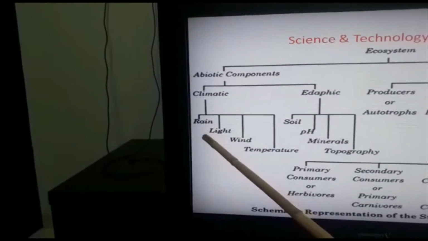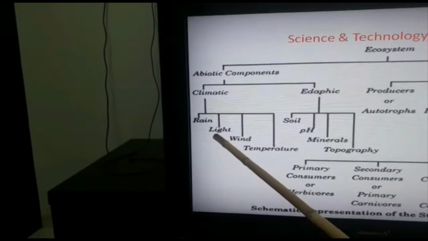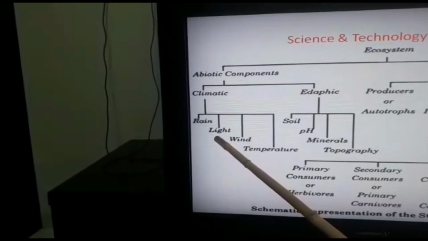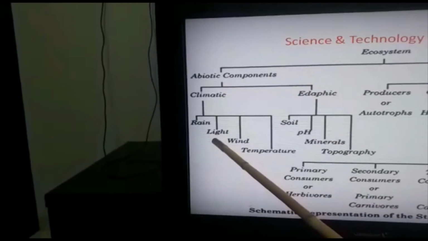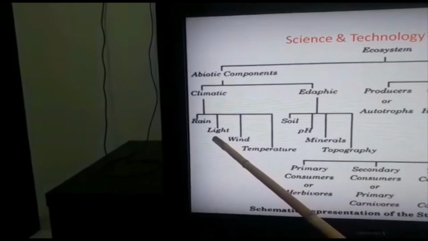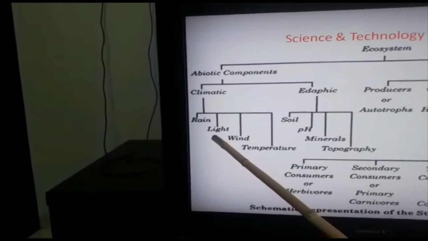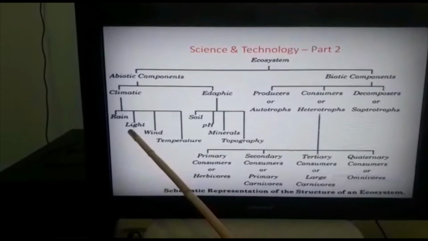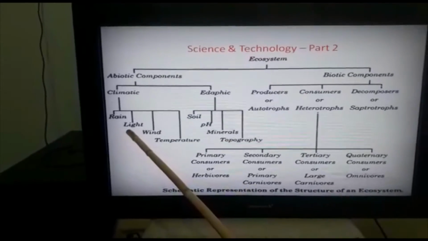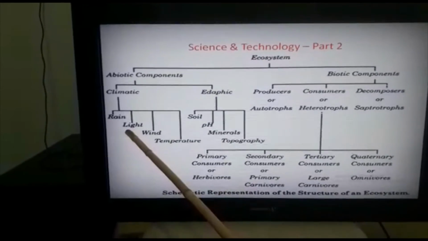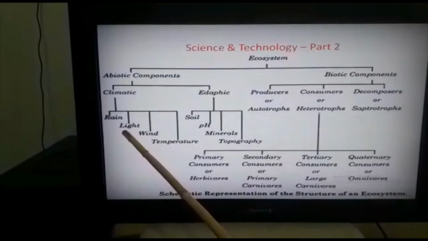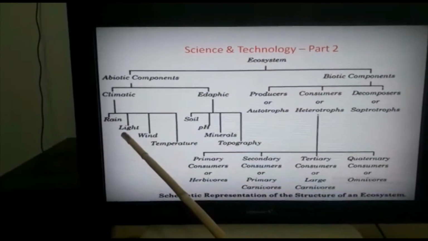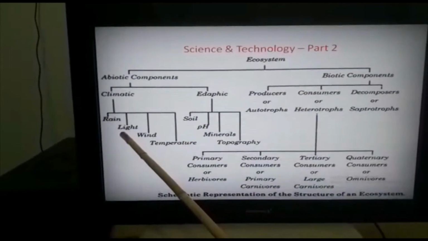Next component is light. Light is photoenergy and the main source of light in the universe is the sun. Light is the most important abiotic component of an ecosystem because without light, the process of photosynthesis in plants cannot take place, which will result in a lack of oxygen and food substances for the biotic component.